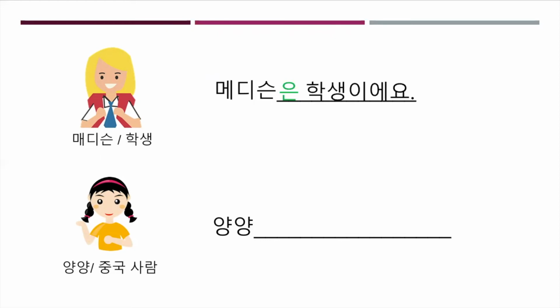And the next one, her name is Yang Yang, and she's Chinese, right? So we're gonna make Yang Yang is Chinese. So Yang Yang is the topic of this sentence. So there's a 받침 in Yang. So Yang Yang은, and then Chinese, 중국 사람, and then 이에요, right? So Yang Yang은 중국 사람이에요.